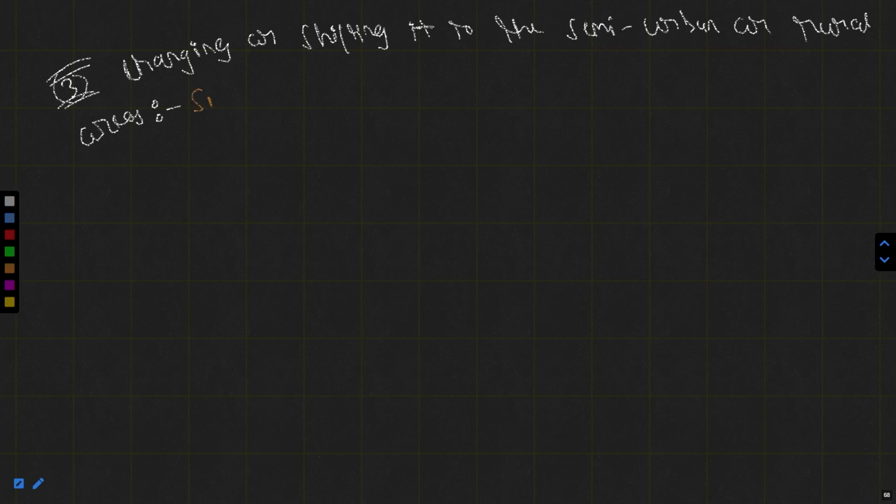In such a case, similar provisions of the first case are applicable. Now you will ask me what was the first case?